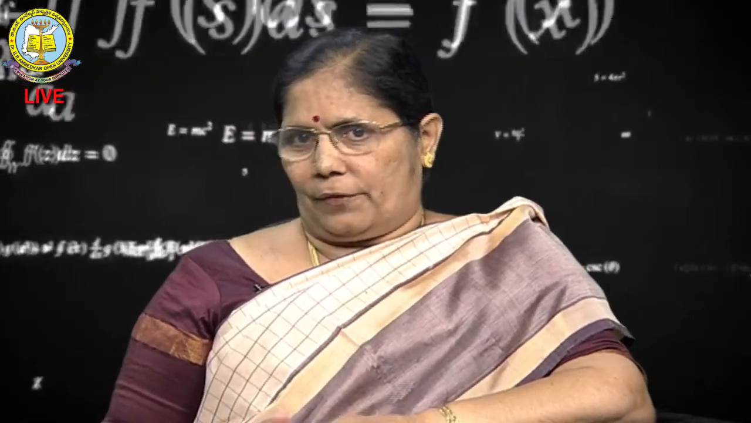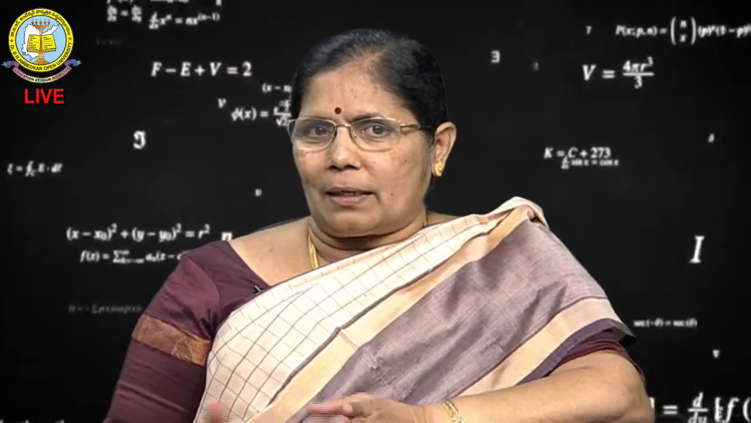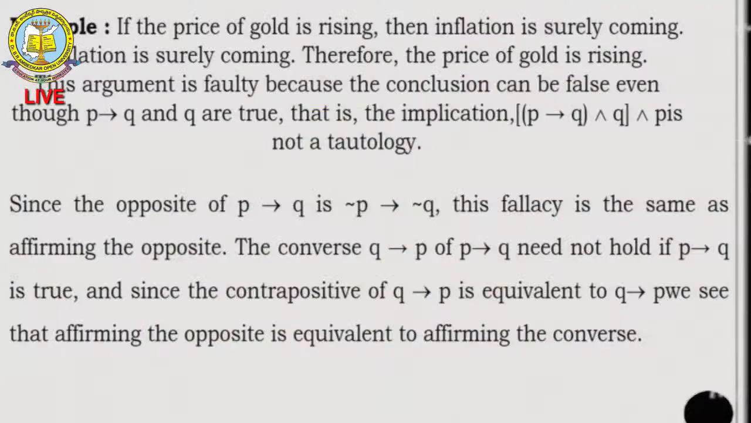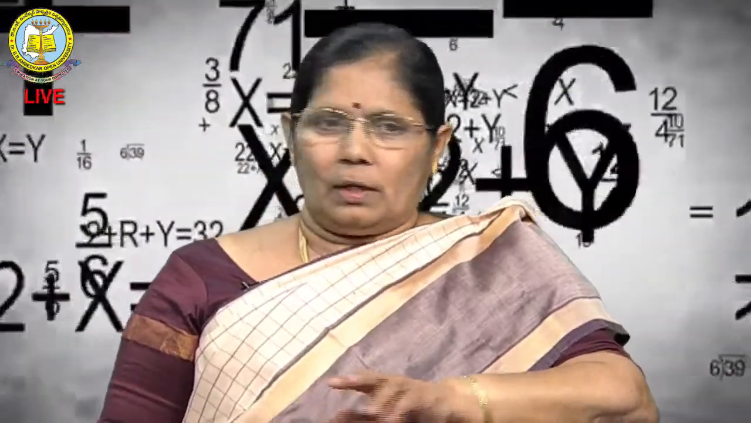is also a fallacy, the same as affirming the opposite. The converse, Q implies P, of P implies Q need not be true, and we have seen in many cases that the converse need not be true. Since the contrapositive of Q implies P is equivalent to P implies Q, affirming the opposite is equivalent to affirming the converse. That means, in a single word, the contrapositive is always true, while the converse need not be true. For many implications P implies Q, Q implies P may or may not be true.